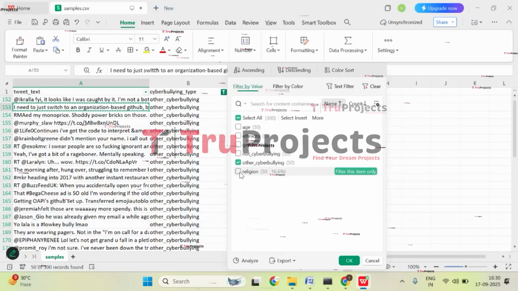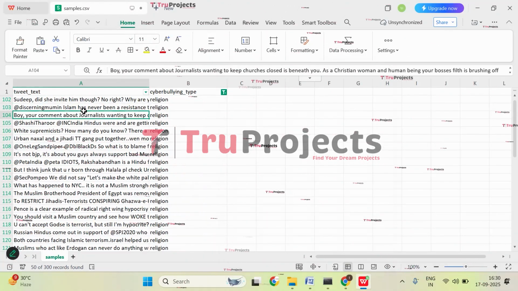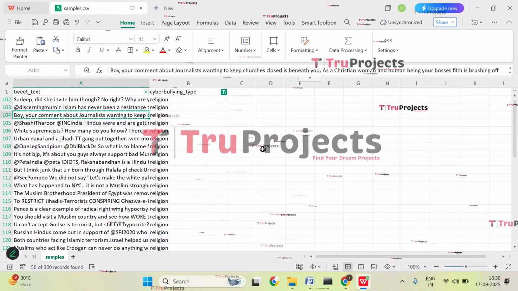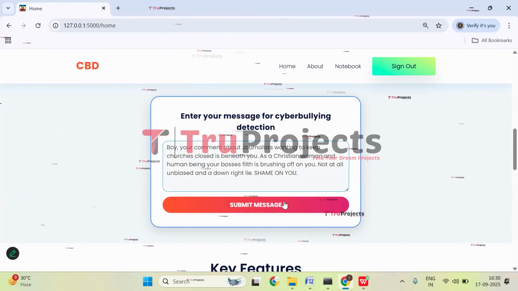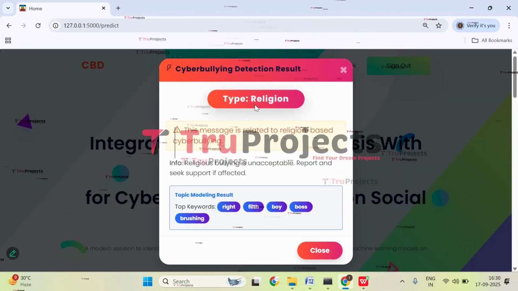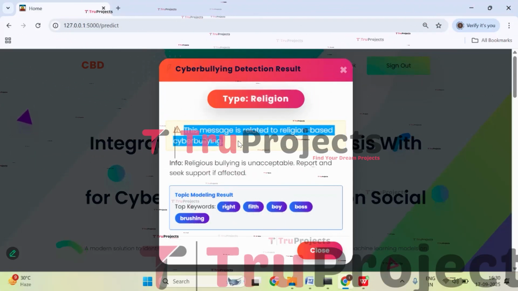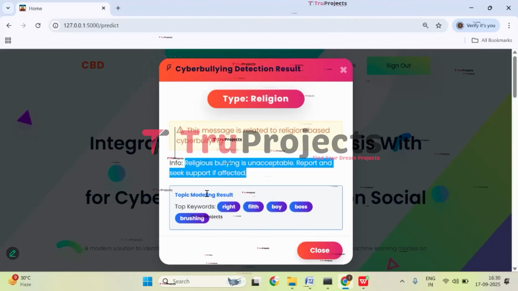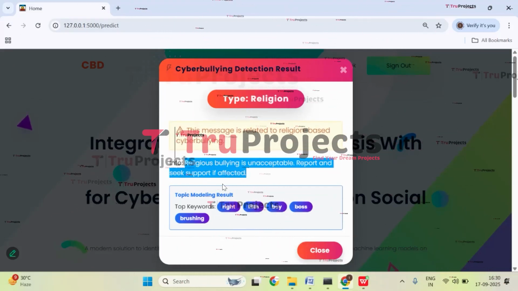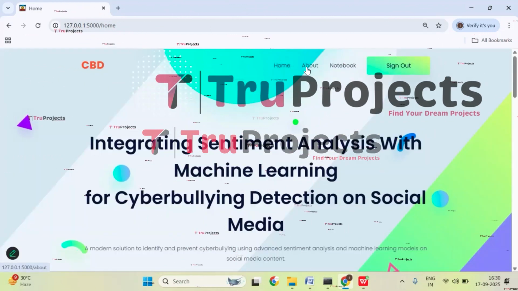Apply filter to religion. Click on OK. So select any one of your choice. Get back, paste it, click on submit message. So here it is predicting it is religious type of cyberbullying. This message is related to religion-based cyberbullying, and religious bullying is unacceptable. So it is telling to report and seek support if affected. And these are the top keywords. Now close this. Let's check with the graphs.